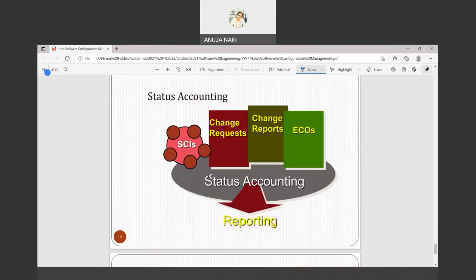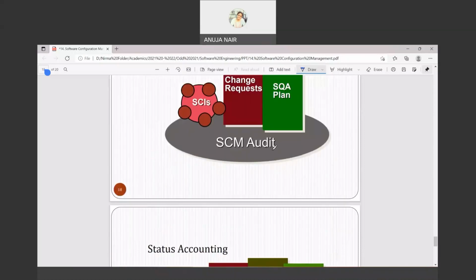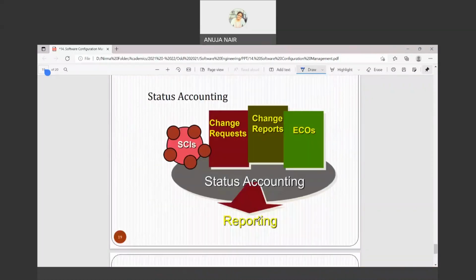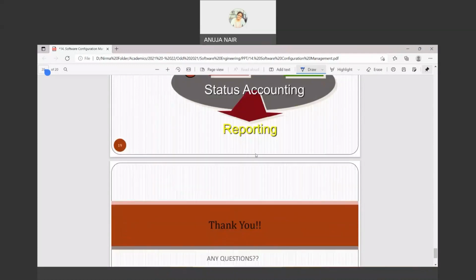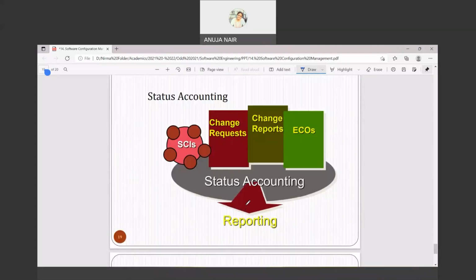And then again, you are just reporting it. Reporting means you are documenting it, right? So once you have gone through the process of auditing, now you document everything, that whatever work has been done, whether it is done properly or not, checking all the documents, so that is also a part of status accounting, right? And that's all about software configuration management.